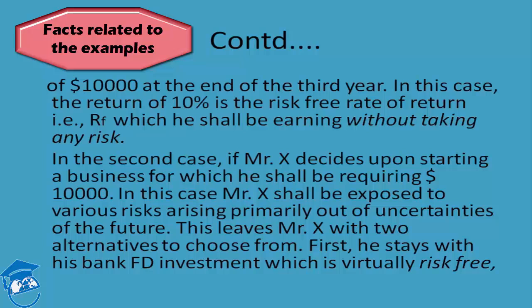So if there is a higher riskiness, then the total RS will be the existing RF of 10% plus the risk premium which Mr. X estimates regarding the business. And if the business is having a lower riskiness, then again the RS will be the 10% required rate of return, and in addition to it, a lower risk premium based upon the estimation of Mr. X. That's all for now, students.